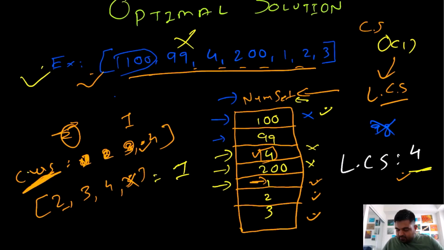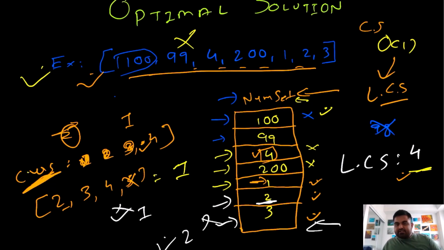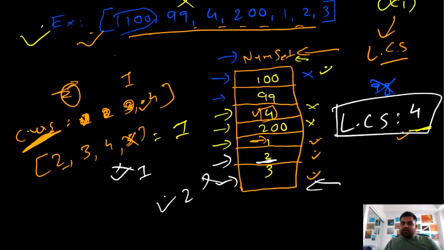And now again we are going to check the same thing for the value 2: does 1 exist? 1 exists, so we will ignore this. Again we check for 3, does 2 exist? 2 also exists, which means we are going to ignore this 3. And now since we have reached the end of this hash set, we return whatever we found as the longest consecutive subsequence, and this would be our answer.